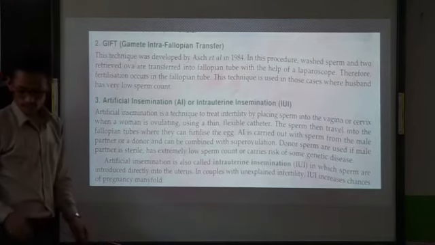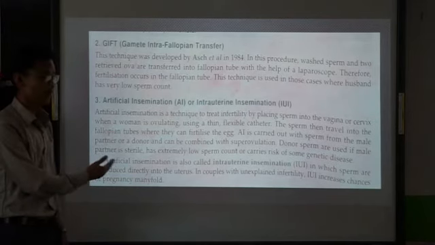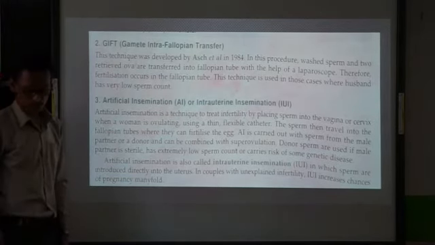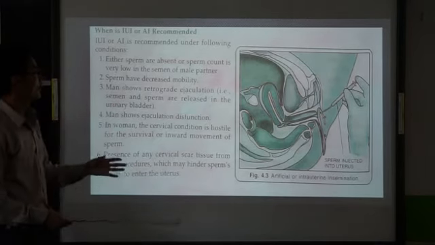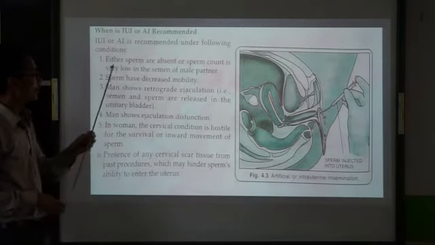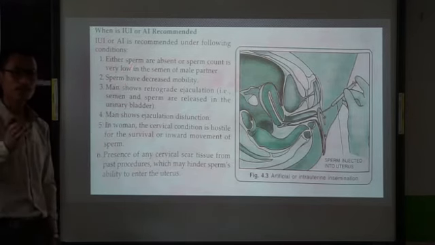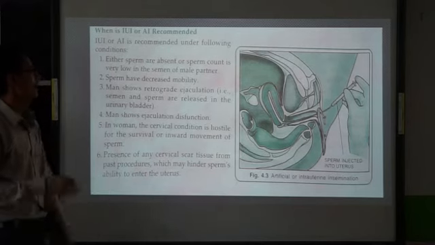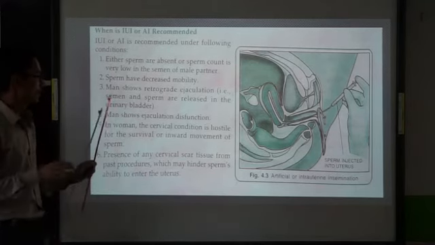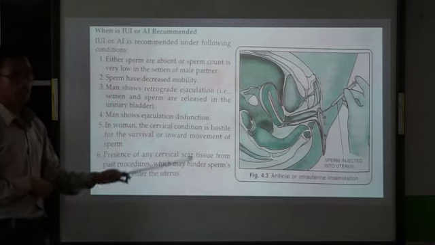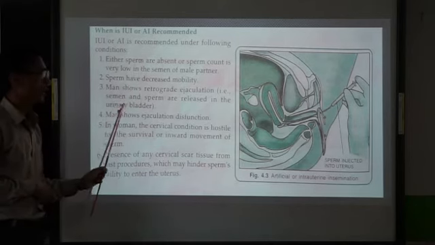But in what conditions is AI recommended? We have just gone through the definition of AI, so let's go through the conditions. Number 1, AI is performed when the sperm count is very, very low, or when there is absence of sperm in the semen. Number 2, when the movement of the sperm is very low. Number 3, when the man shows retrograde ejaculation, that means the semen and the sperm are released into the urinary bladder.